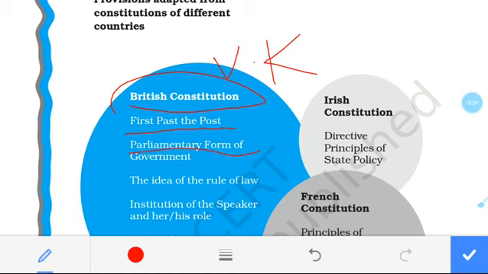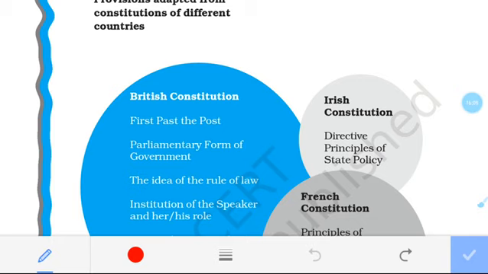Then the parliamentary form of government, and the idea of the rule of law. In our chapter many times we have heard this word, rule of law. That means one law for everyone. That is also adopted from the British Constitution. Then we have the institution of the speaker and his role. In our parliament, you all know that the head of the parliament is known as the speaker. So that concept we have already taken from the UK.